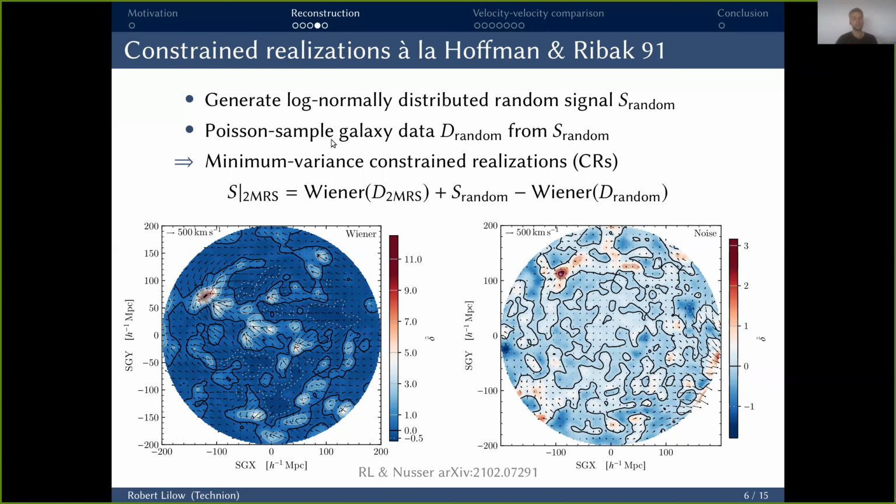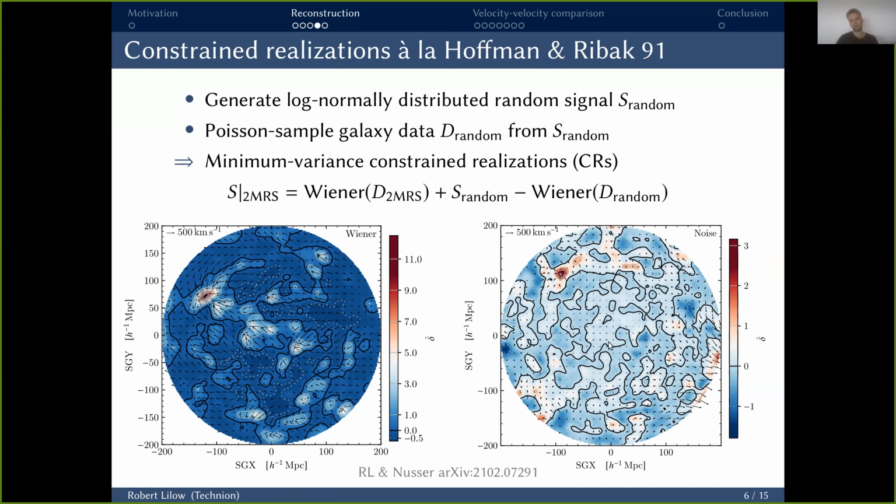However, even if they are not, as is the case for us, this way of defining constraint realizations still is accurate on the 2-point, on the variance level. So the scatter between these constraint realizations and the Wiener filter estimate correctly describes the scatter around the true underlying fields on the variance level, which is perfectly sufficient for our purposes.